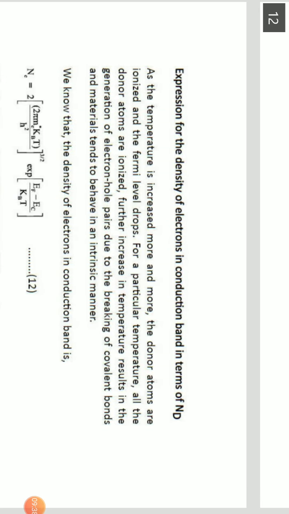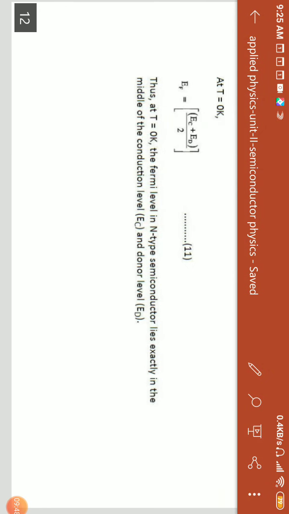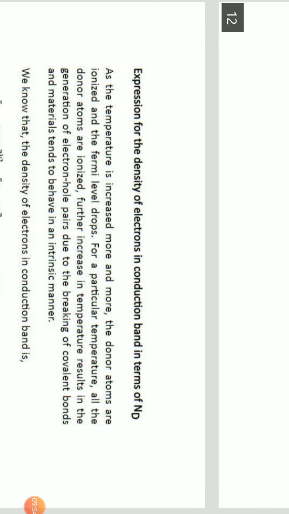So therefore, the total density of electrons in the conduction band is given by n equals 2 into (2 pi me star kT by h square) whole power 3 by 2 into exponential of (EF minus EC) by kT. So substituting this in equation 10, which is EF equals (EC plus ED) by 2 plus kT by 2 log of ND by NC, finally we are going to get n equals 2 into (2 pi m star kT by h square) whole power 3 by 2 exponential of [(EC plus ED) by 2 plus kT by 2 log of ND by NC, where NC is 2 into (2 pi m star kT by h square) whole power 3 by 2, minus EC]